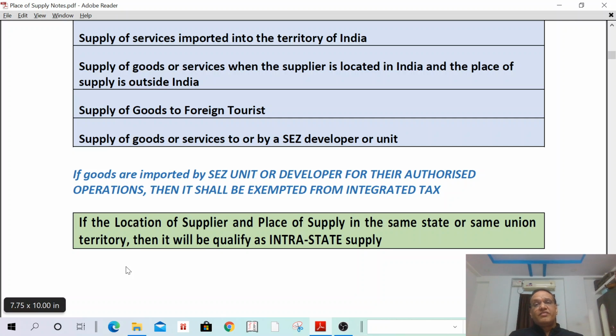That means if the supply of goods or services is within the same state, or within the same union territory, it shall be considered as intrastate sales only. If it is outside the state, it is considered as interstate sales. If it is within the state, it will qualify as intrastate sales only.